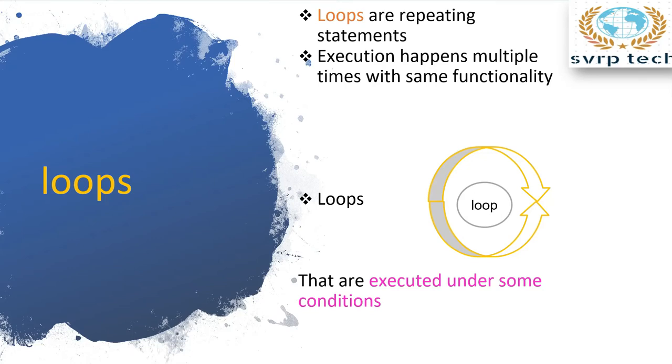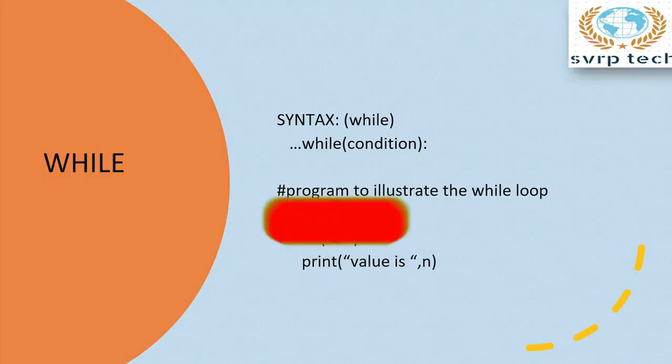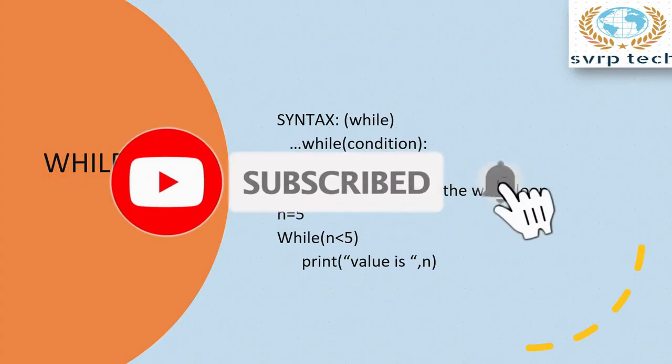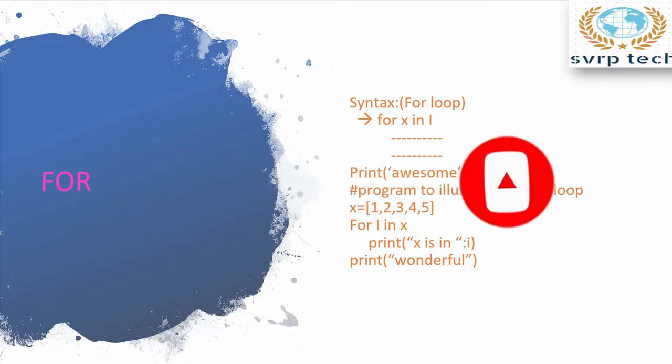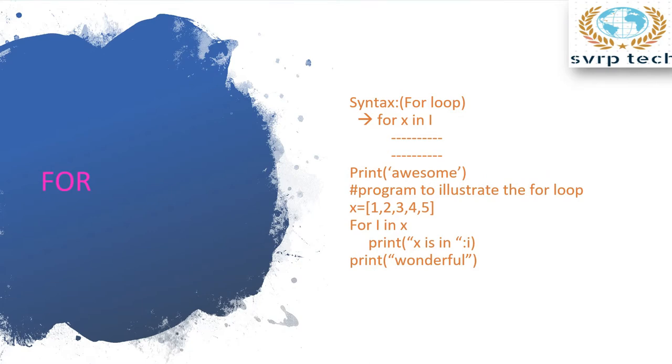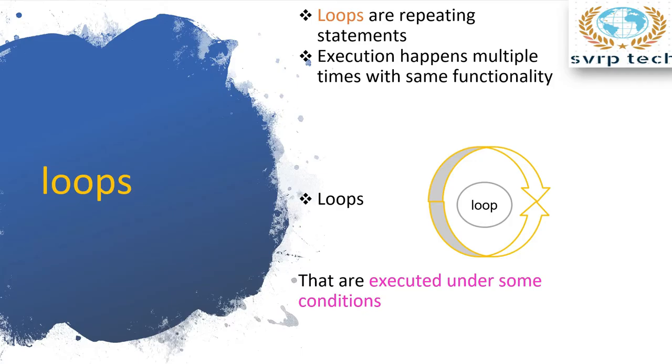In this session, we are going to see about loops and what the different types of loops are, what the syntaxes are, how they are going to execute, and what the execution process is. And with an example program, I am going to explain all the concepts of loops under this section in Python. So, why are you waiting for that? Let's start our session.